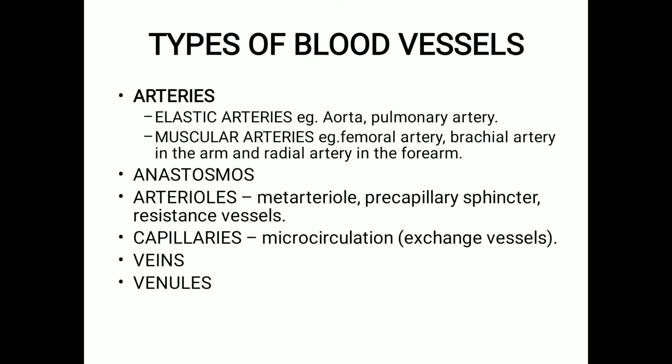Elastic arteries are the largest arteries of the body, and the best examples are the aorta and pulmonary artery. The pulmonary artery is very big, with a diameter equal to that of a garden hose pipe, and the aorta you can relate to the size of a finger. So they have the largest diameter among all the arteries, but the blood vessel walls are relatively thin. The elastic nature of these arteries is because of the well-defined internal and external elastic media.